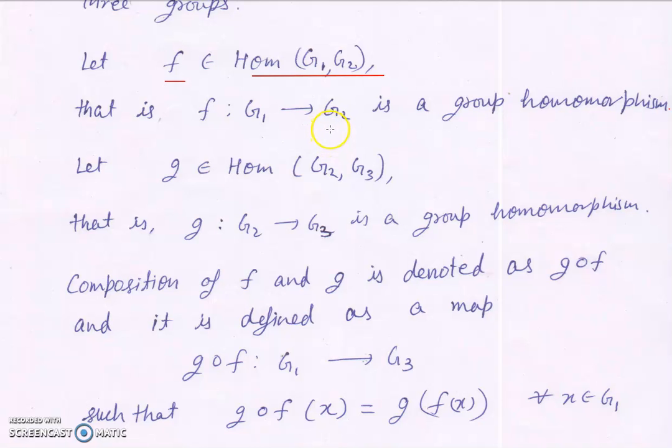Note that for composition, the codomain of one map and domain of another map should be equal.